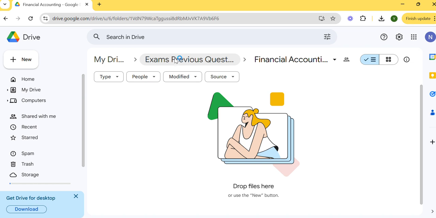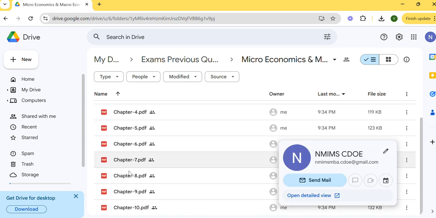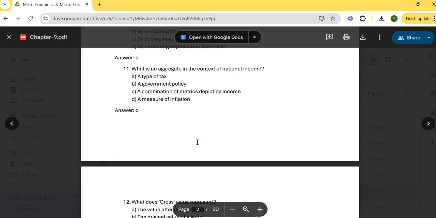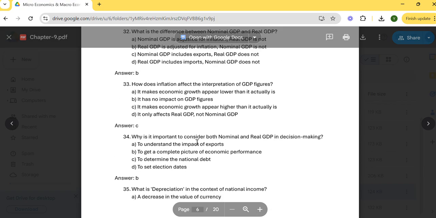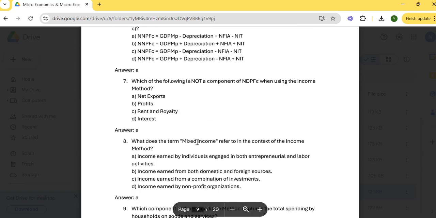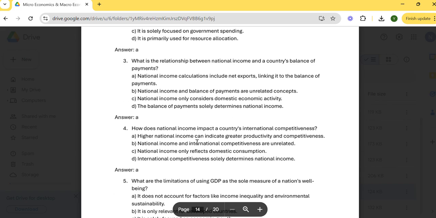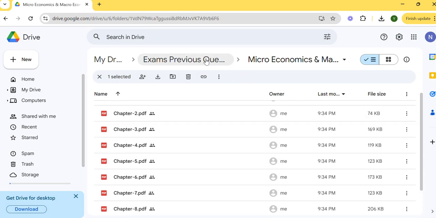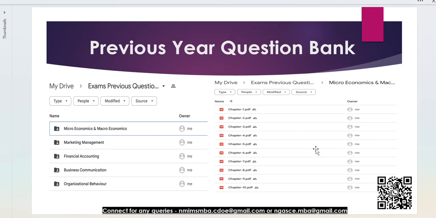Sorry, I don't have the drive access, so maybe I can just show it on my local drive. So if I open it, these are the type of questions you will be getting for each. We have 4 options, and you need to select any one of these. This way I have prepared all of these MCQ and descriptive questions for each subject. So definitely this will help you for your exams, so you can refer to these questions.